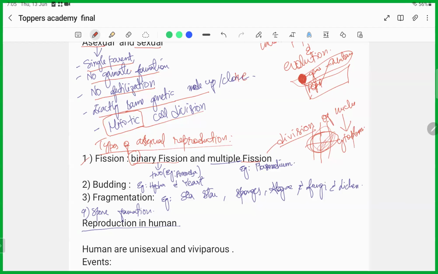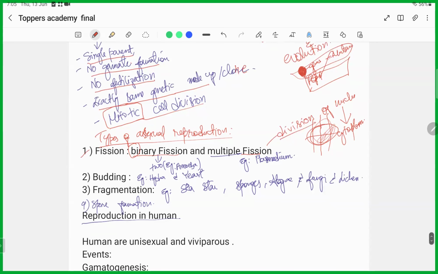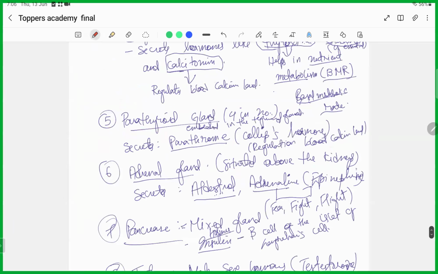So from one parent, binary fission forms two organisms, and multiple fission forms multiple organisms by undergoing this process of reproduction. The best example of binary fission is amoeba, which divides into two amoebae. For multiple fission, the best example is the protozoan plasmodium.